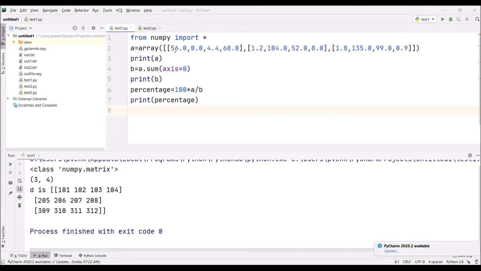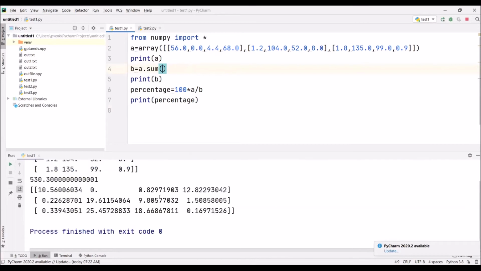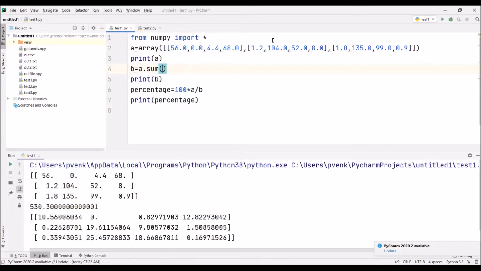I want to divide each and every element of this array by the sum of the first column. I want to divide the first column elements with the sum of the first column, the second column elements with the sum of the second column, and similarly the third column elements with the sum of the third column. When we use a.sum, it will give the entire sum. Now I am executing. See here, it is giving 530.